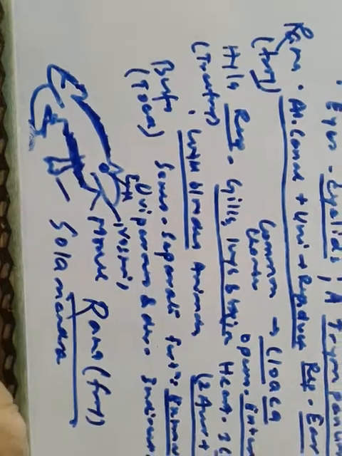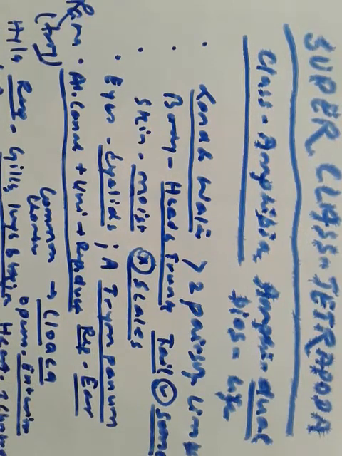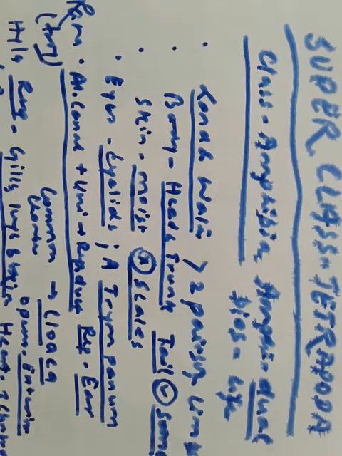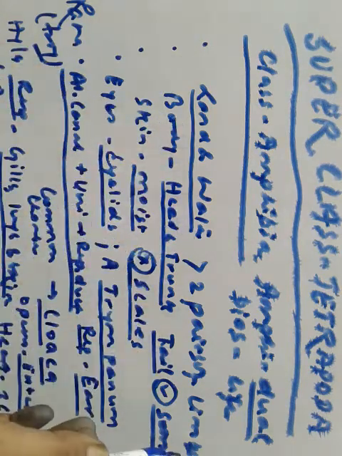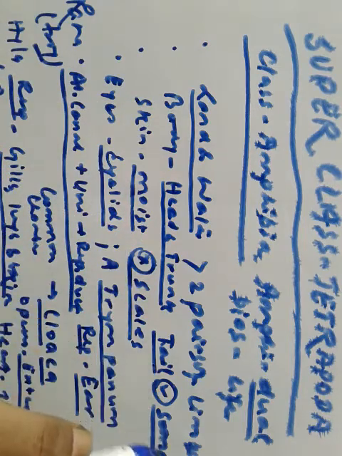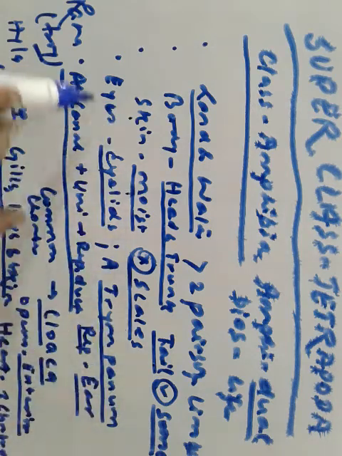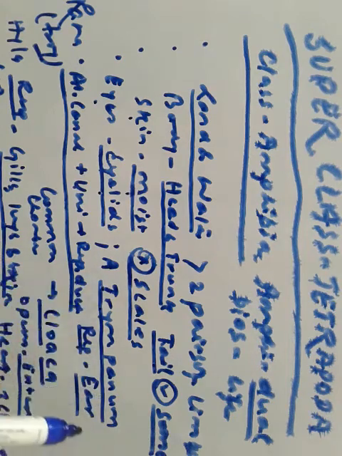So let us again go through the analysis. Superclass Tetrapoda consists of four classes: Amphibia, Reptilia, Aves and Mammalia. Let us go through the first one, Amphibia. Amphi means dual and bios means life, so they are both aquatic and terrestrial. They have two pairs of limbs. Body is divisible into head and trunk. In some organisms, tail is present. Skin is moist but scales are absent. Eyes have eyelids, and tympanum represents the ear.